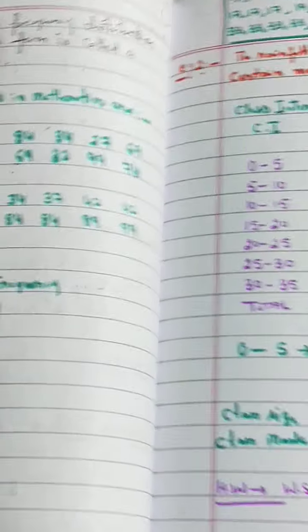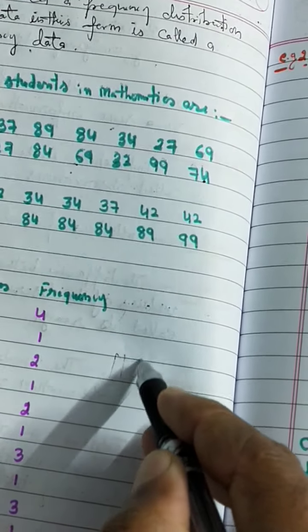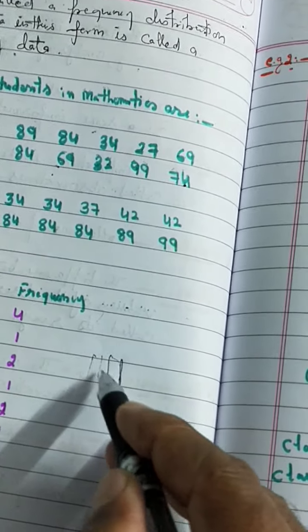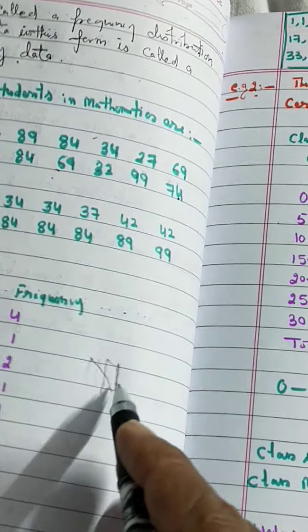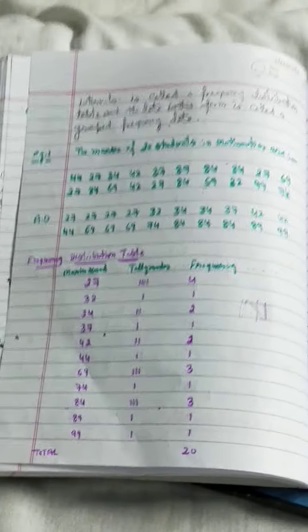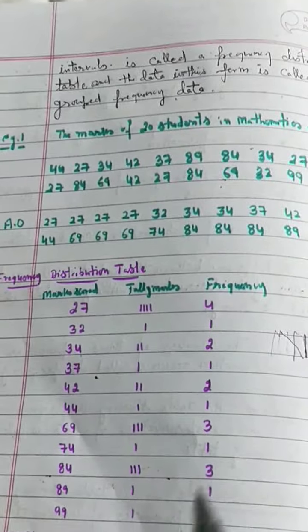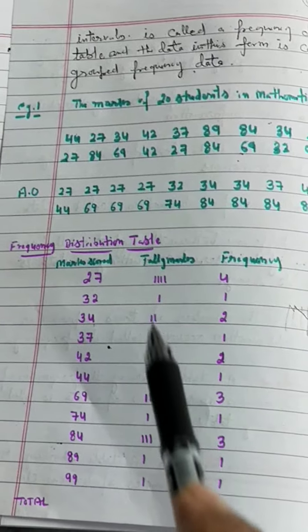In tally marks, 5 can be written as 1, 2, 3, 4, and diagonally we join them, it is called your 5. So that it is very easy to count them. Okay, so that is why we can arrange the data table using tally marks. This is called your frequency distribution table.